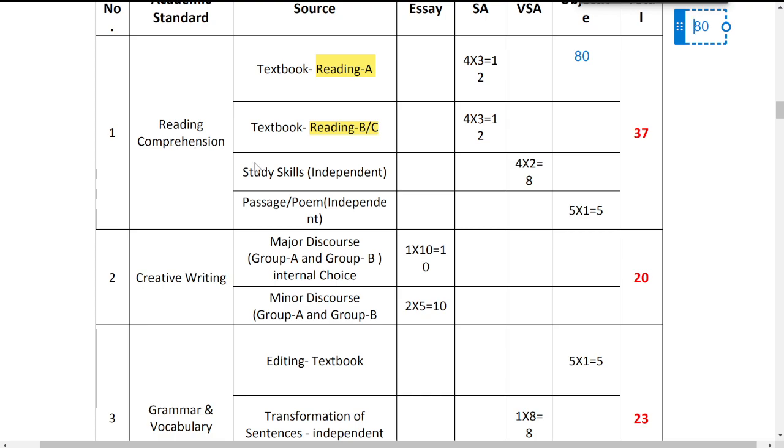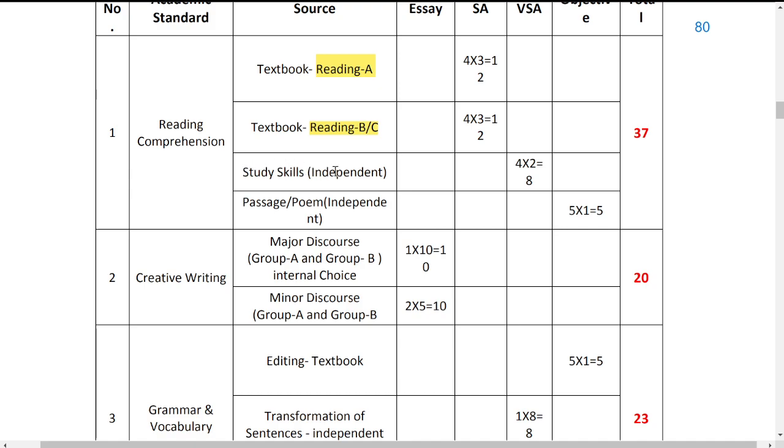Next, in the same section, we have study skills. This is a new section added recently; it was not there previously. Study skills is an independent section, in the sense that it is not from reading A, reading B, or reading C. It is completely outside the textbook. So please focus very carefully on this.